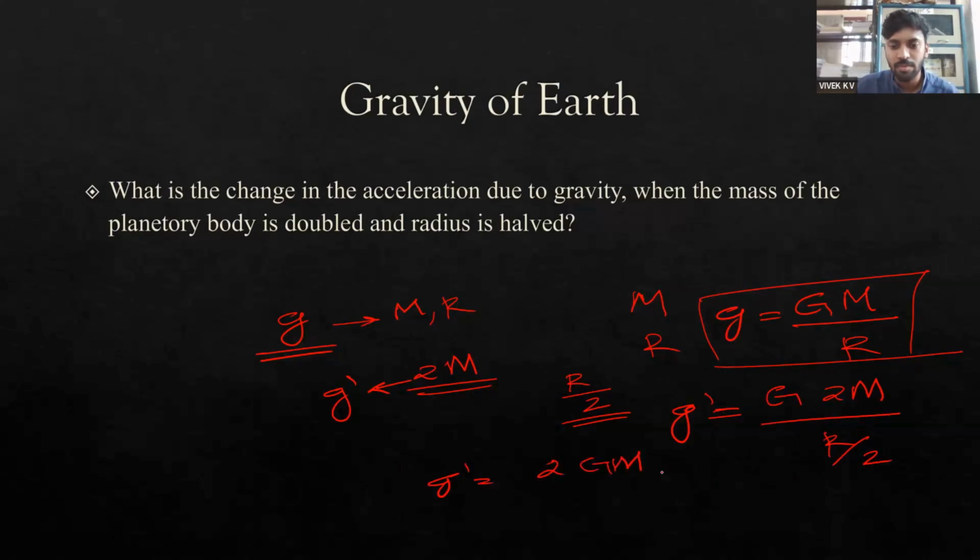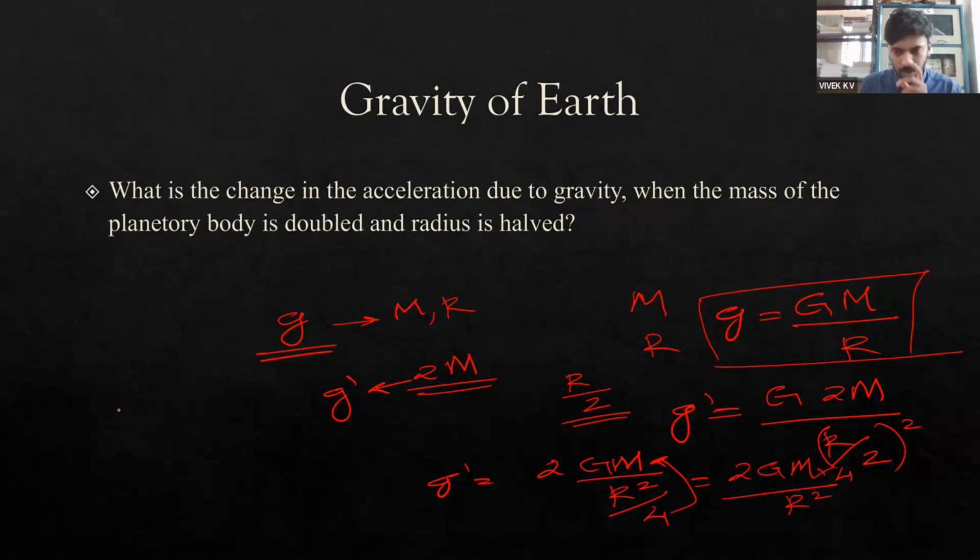So we can write g dash is equal to 2GM by R by 2 the whole square, that is R square by 4. So 4 goes to the numerator, and this will be equal to 2GM into 4 by R square.